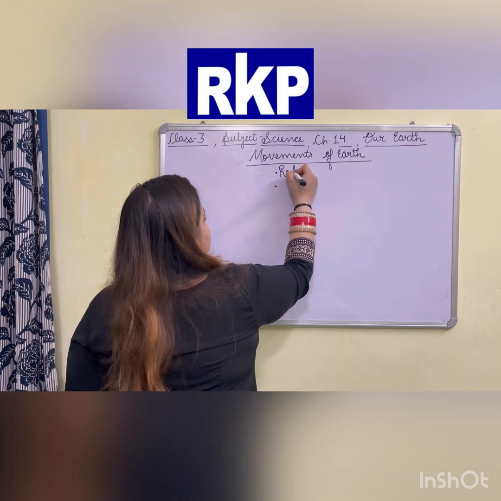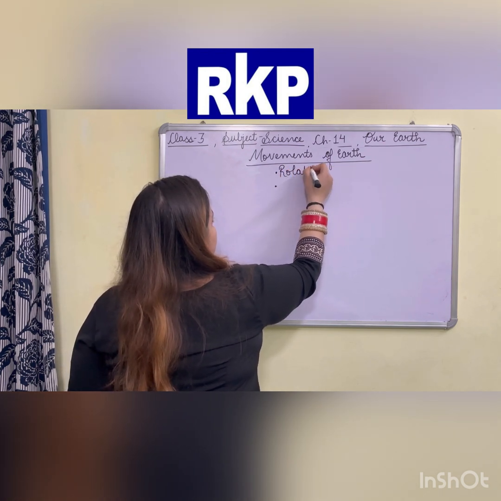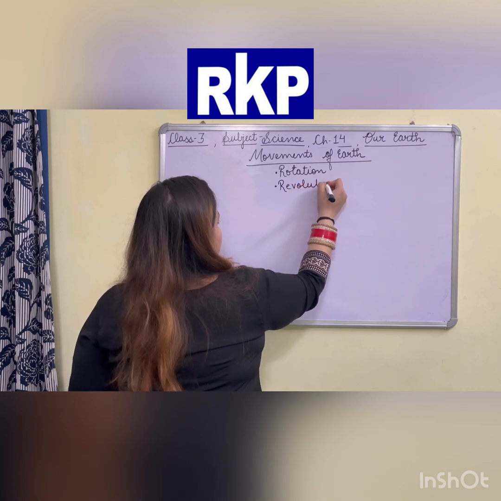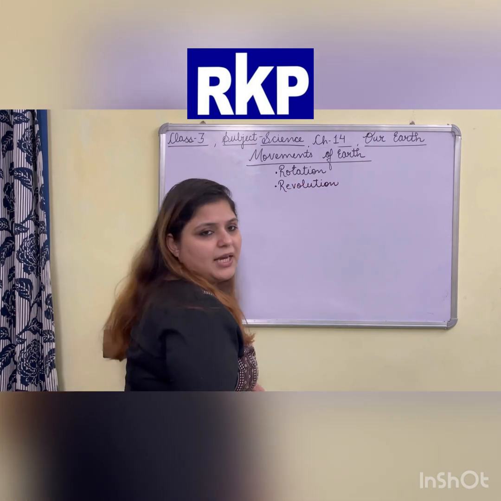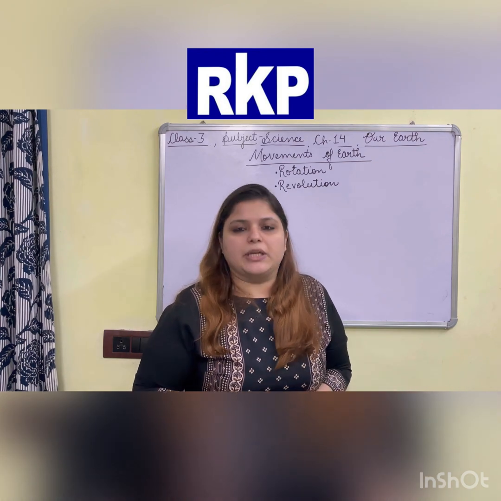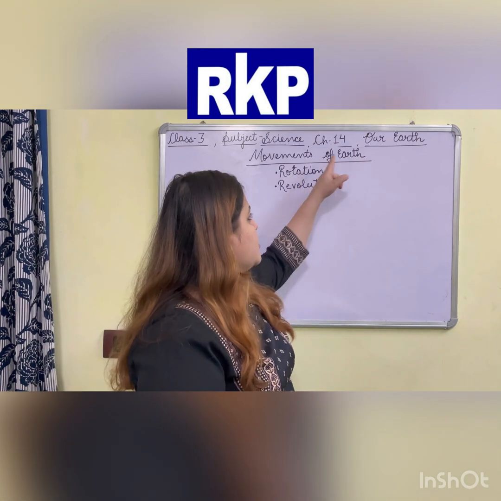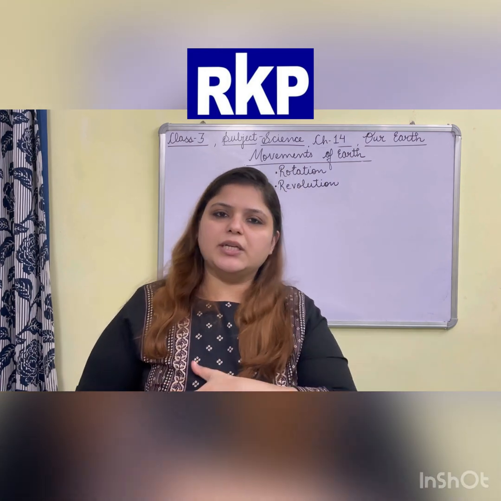One is known as rotation and the other one is known as revolution. One type of movement of the earth is known as rotation, the other type of movement of the earth is known as revolution. Before discussing the rotation and revolution of earth, I will make you understand what is rotation and what is revolution.